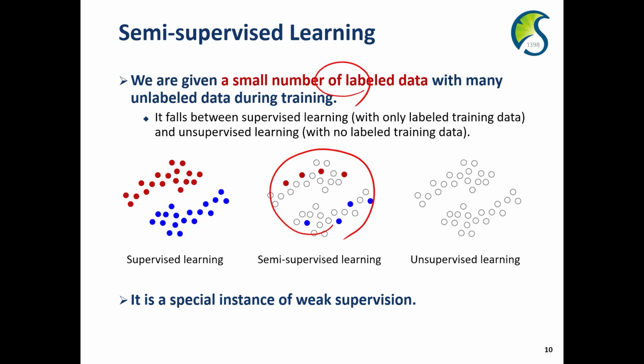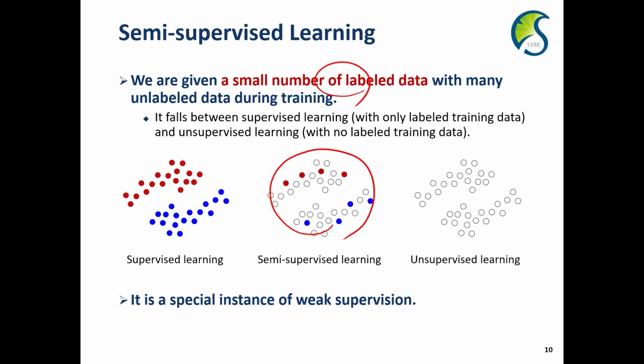So this is more realistic compared to supervised learning. And since it also has a few labels, it can achieve better accuracy than unsupervised learning. Nowadays, semi-supervised learning in the deep neural network community is widely and actively studied.